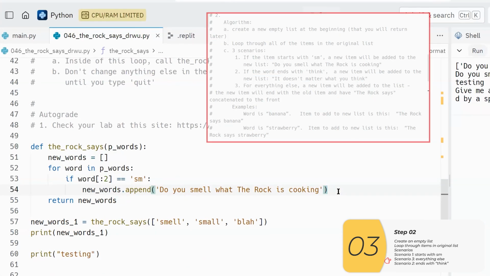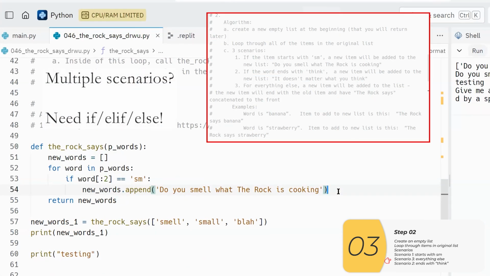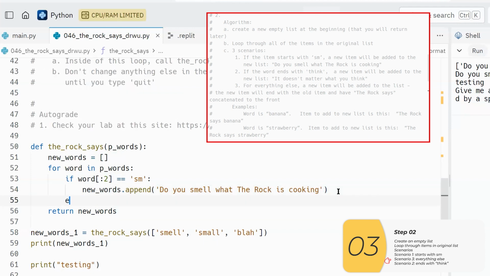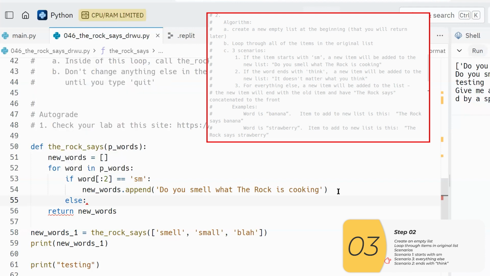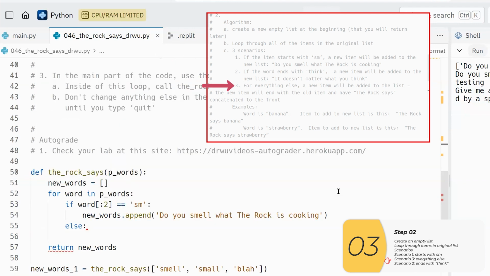All right, so now let's look at the next part. Again, I have 3 scenarios, so that means I'll need an if, elif, and an else. I think I'm going to do the else first, so let's do number 3 next. So I have an else. Whenever you see the words for everything else, a default scenario, you should be thinking of an else. And what am I doing here? A new item will be added to the list. The new item will end with the old item and have the rock says concatenated to the front.